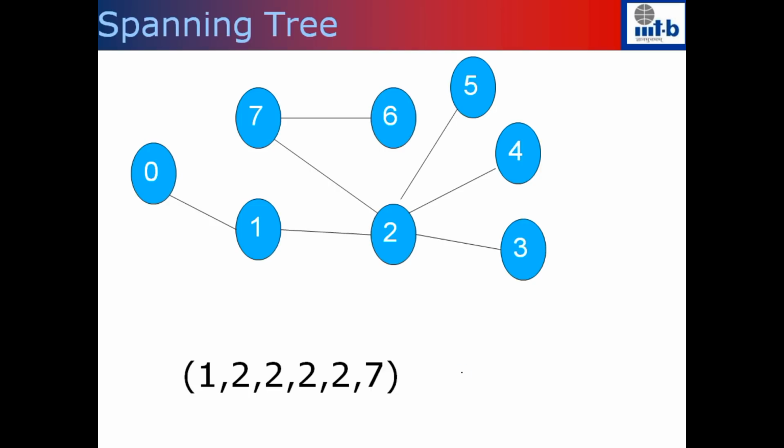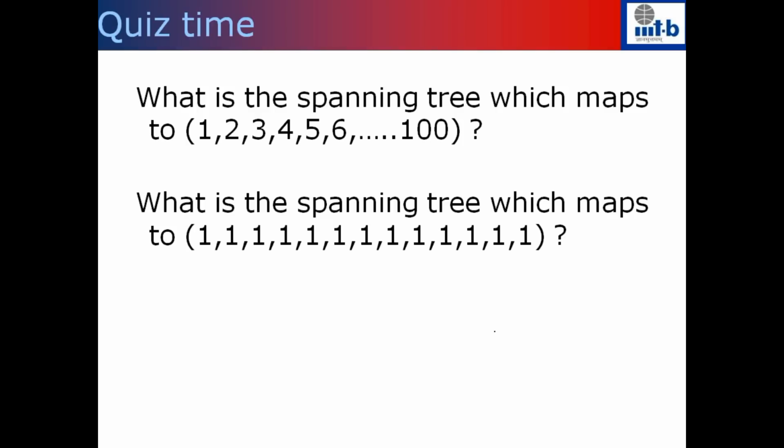Just a quiz time. If you understood the proof, the second part, you might want to think of what is the spanning tree which maps to the vector 1, 2, 3, 4, 5, 6 up to 100. And I can also give you another vector which looks like several ones. So what is the spanning tree which maps to this?